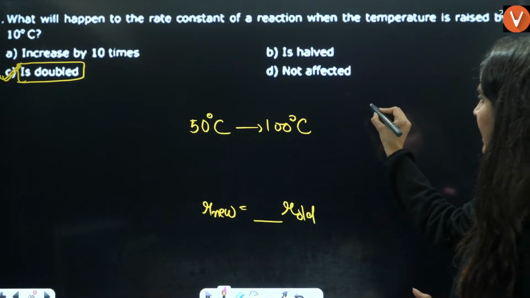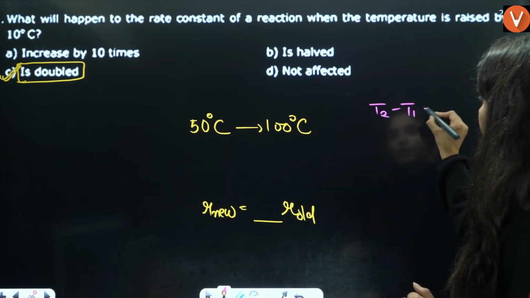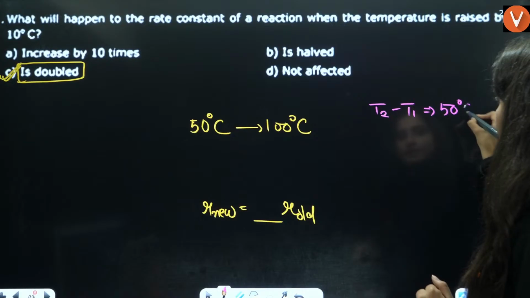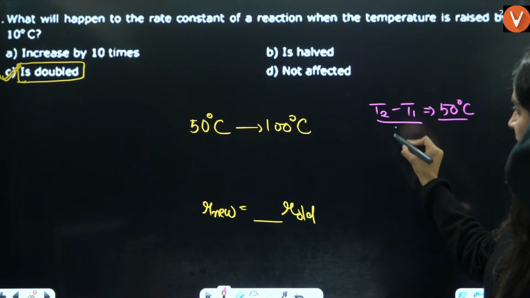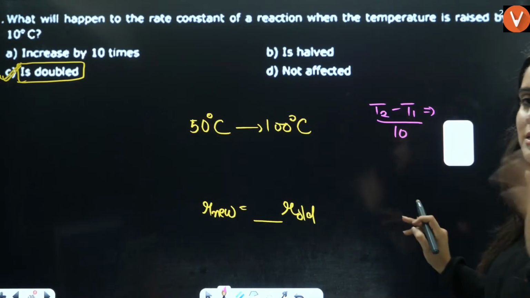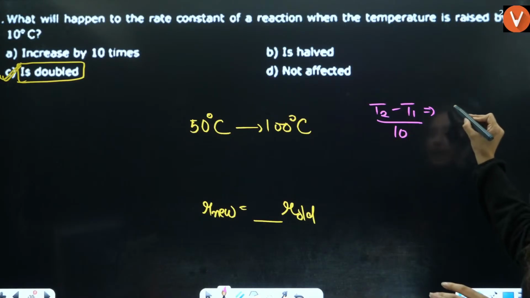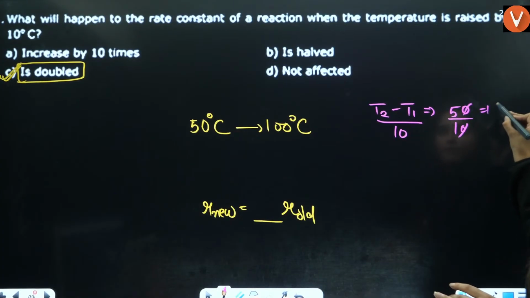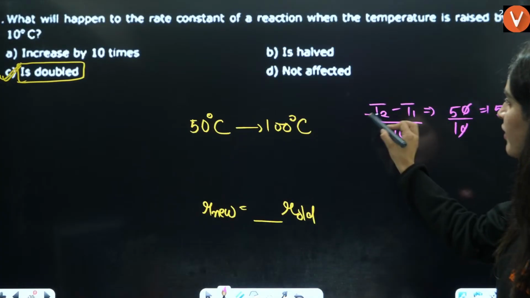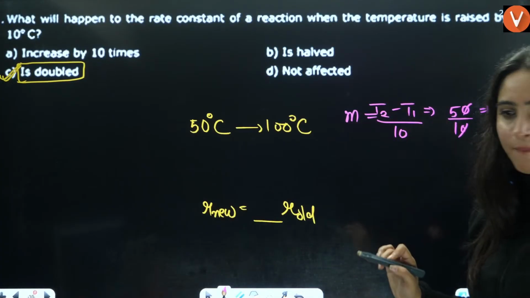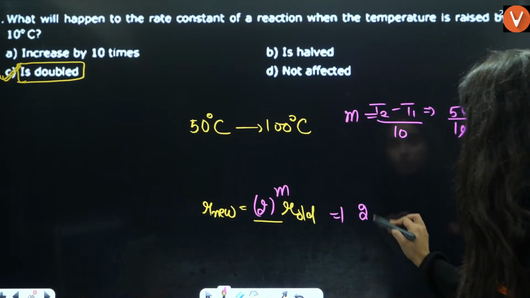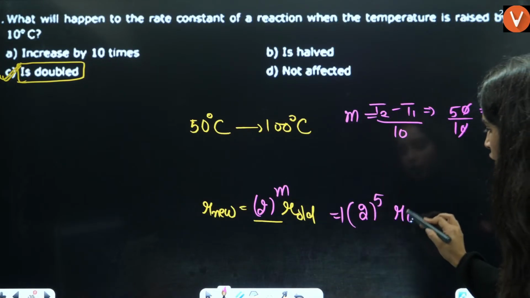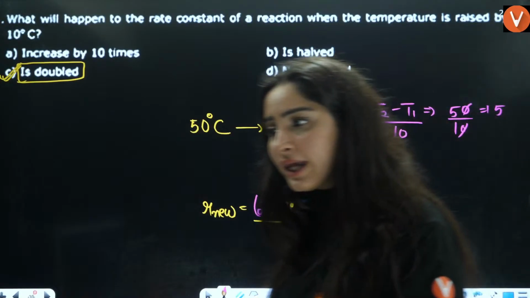First is directly calculate T2 minus T1. T2 minus T1 is 50 degrees Celsius, right? Okay, T2 minus T1 divided by 10. What is that? That is 100 minus 50. It is 50 by 10. That is 5. Now, whatever you have here, just mark it as M. So, here the answer will always be 2 raised to power M. So, answer will be 2 raised to power 5 times rate of old.